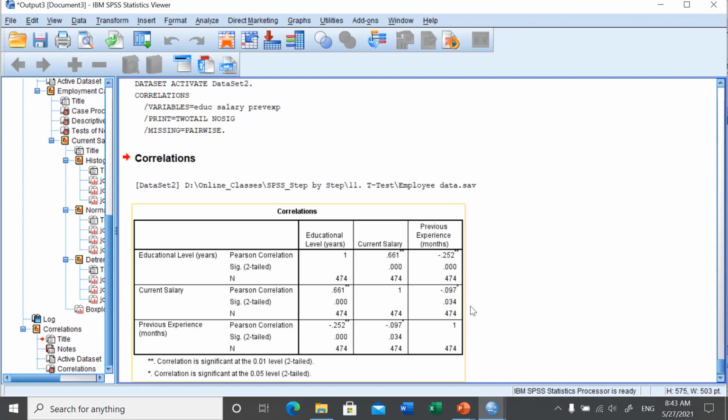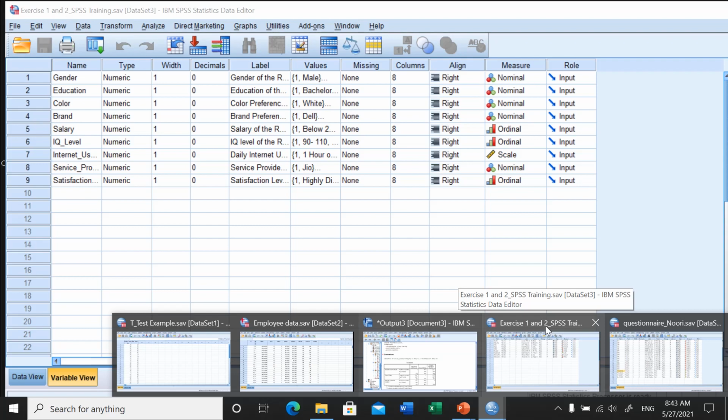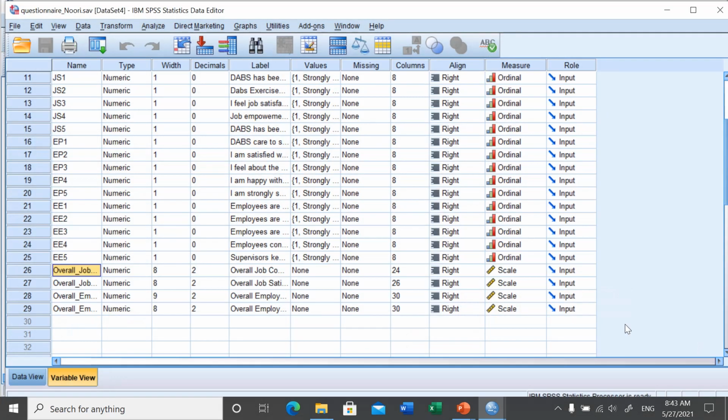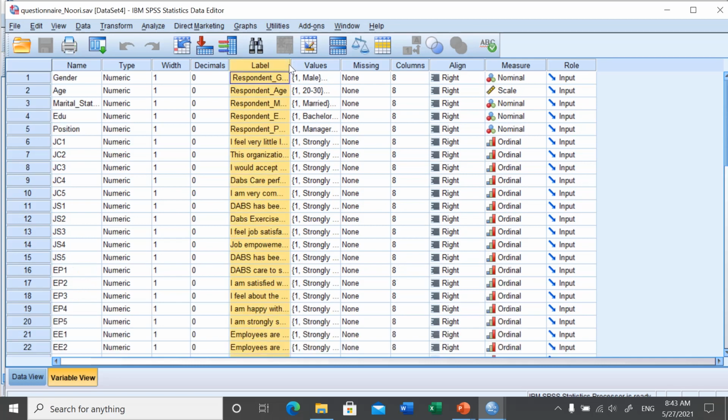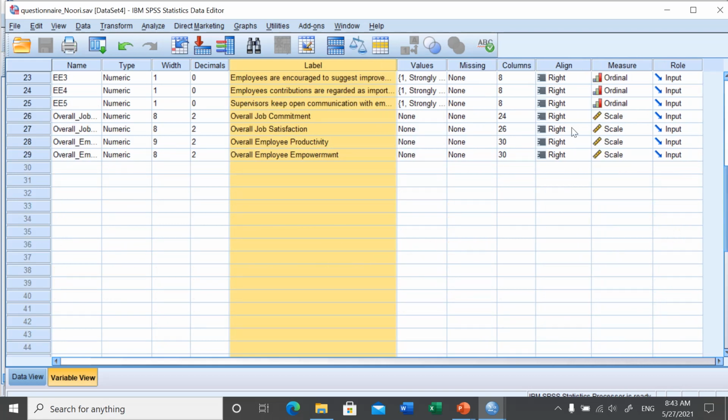Let me take you to another example. In this case we want to see the relationship between overall job commitment and overall employee empowerment.